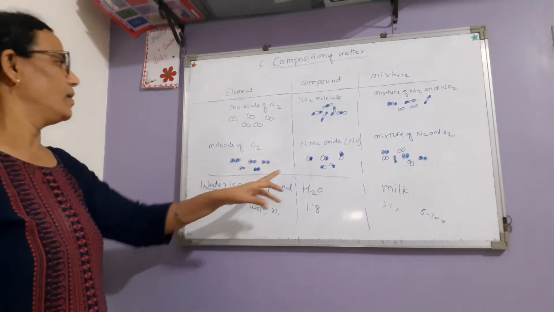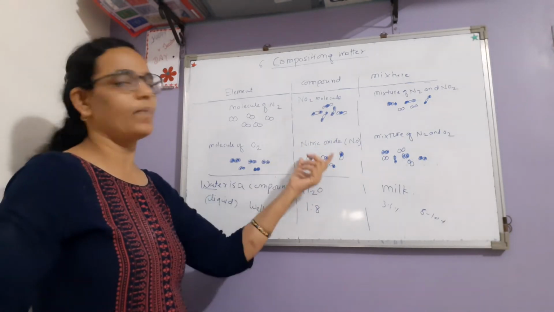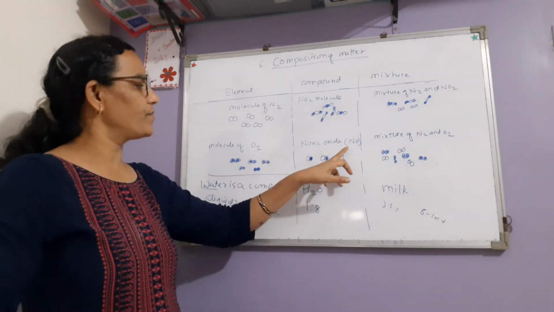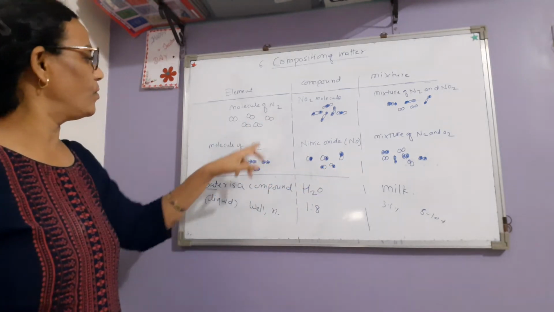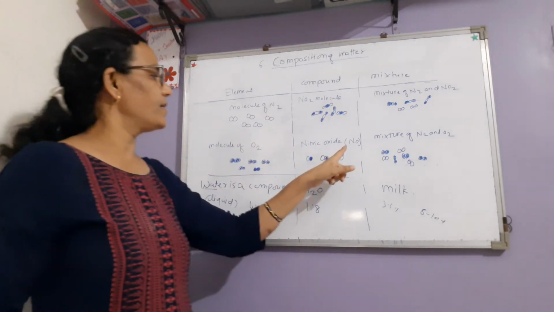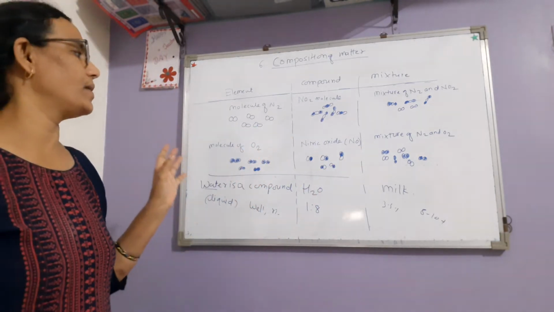Here nitric oxide, NO, is a compound. It contains two different types of elements. Two same elements, that is an element. Two different elements, that is a compound. You have to remember this.